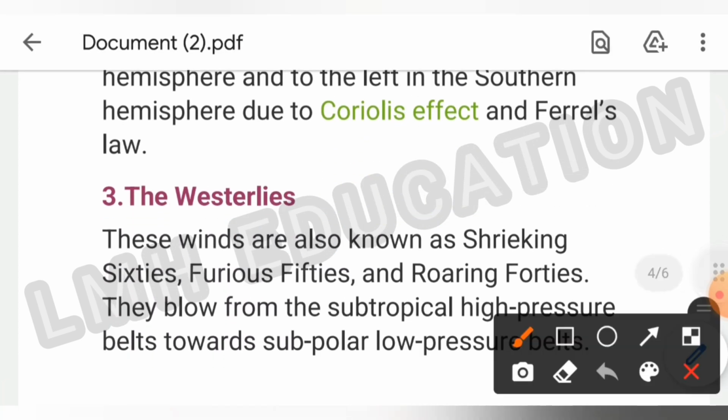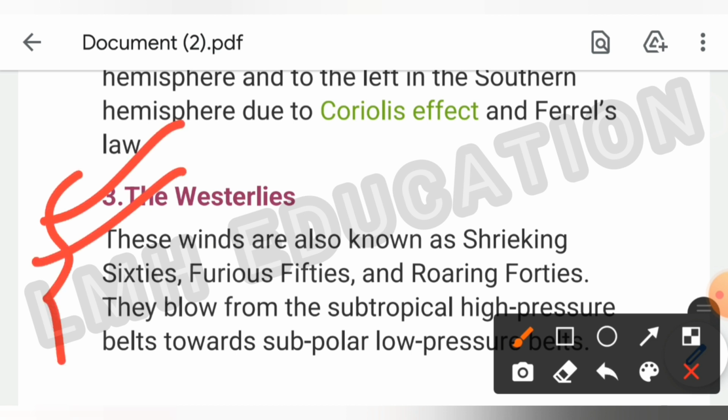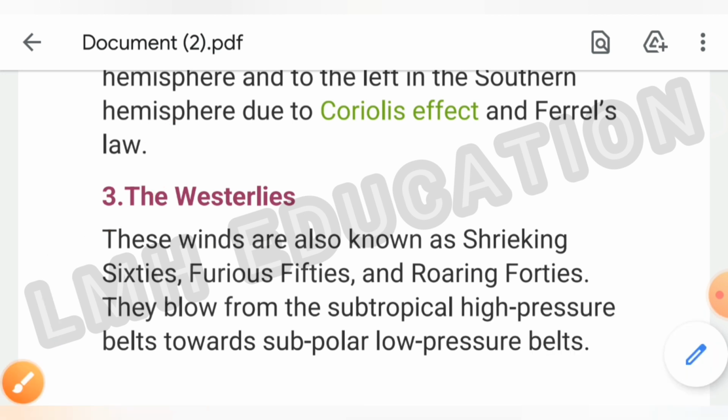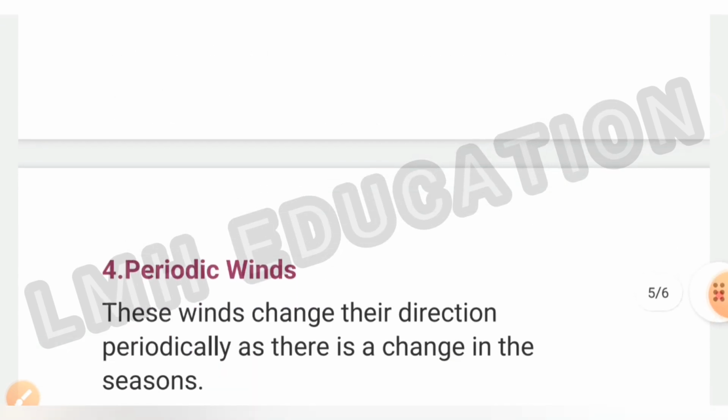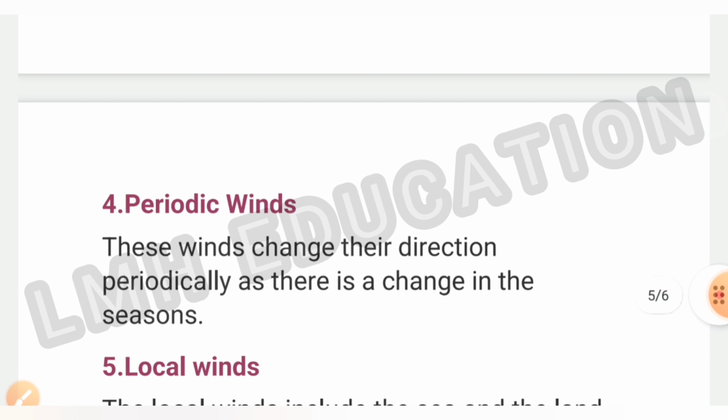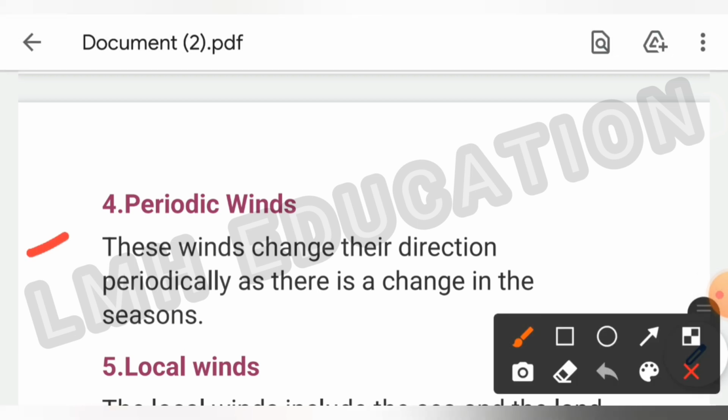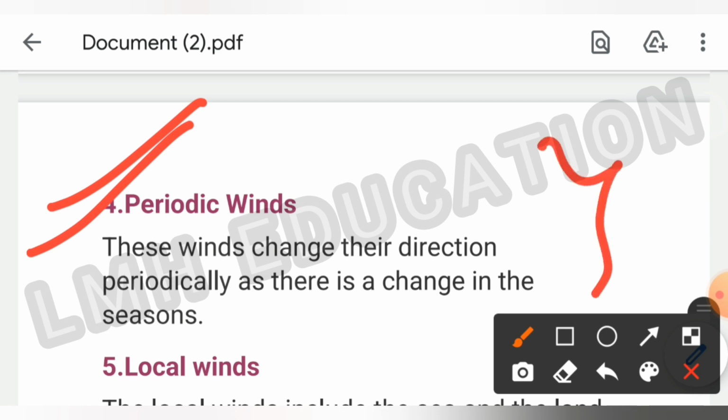Third one is the westerlies. These winds are also known as shrieking 60s, furious 50s and roaring 40s. They blow from the subtropical high pressure belts towards subpolar low pressure belts. So this is the third type of the wind. Now we'll move on to the fourth type. Fourth is periodic winds. These winds change their direction periodically as there is a change in the season. So this is the fourth one.